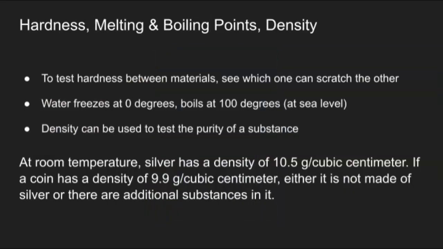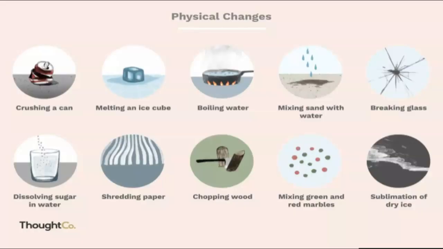Now, hardness, boiling points and density. To test hardness between materials, see which one can scratch the other. Diamonds are the hardest known substance and are often included in cutting tools. Water freezes at 0 degrees and it boils at 100 degrees at sea level. Density can be used to test the purity of a substance. At room temperature, silver has a density of 10.5 grams per cubic centimeter. If a coin has a density of 9.9 grams per cubic centimeter, either it's not made of silver or there are additional substances in it.